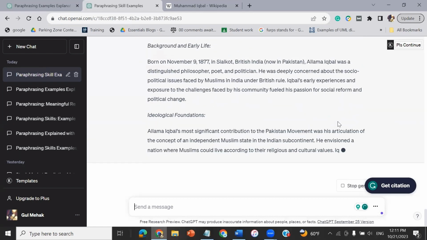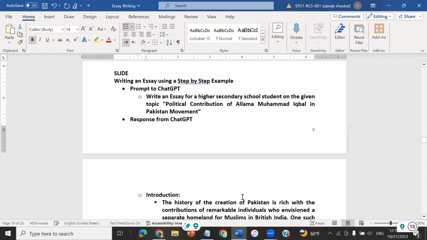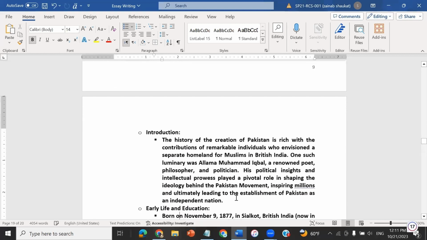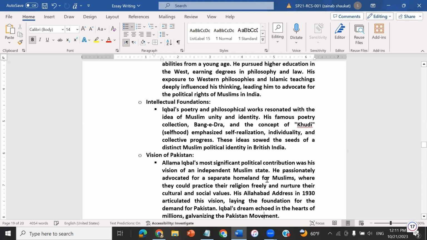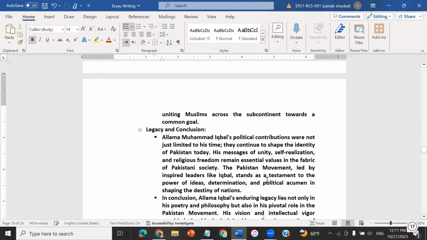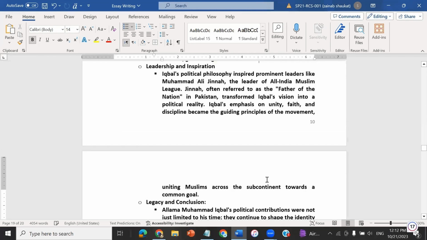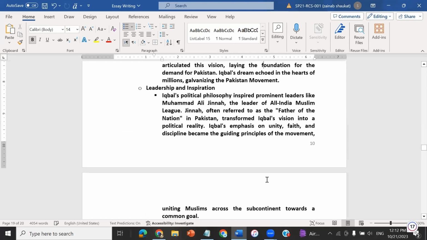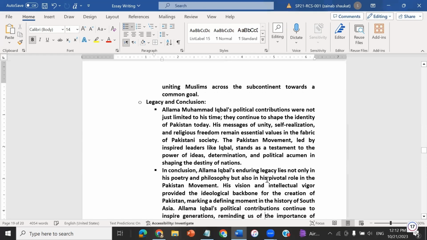It is returning a response, which I have already written over here. The response from ChatGPT has given us an introduction, body paragraphs: early life, intellectual foundation, vision of Pakistan, leadership and inspiration, legacy, and conclusion. You can see all of the things that we were talking about, the components of an essay, are here. The only missing thing is the references, which we will be adding at the end.